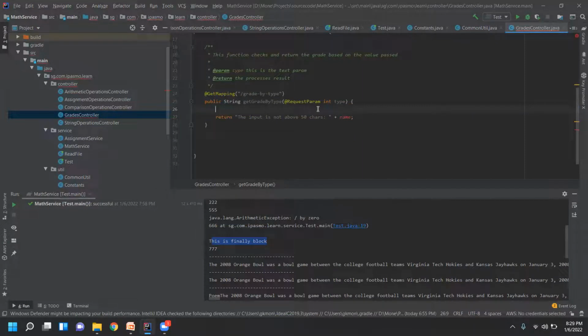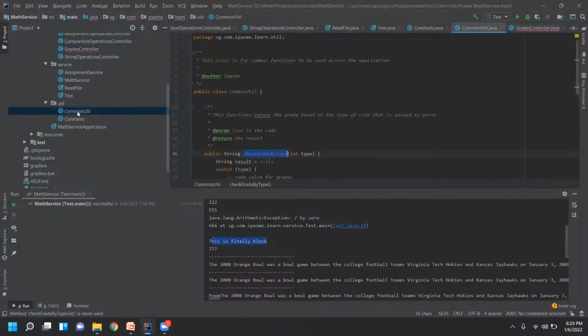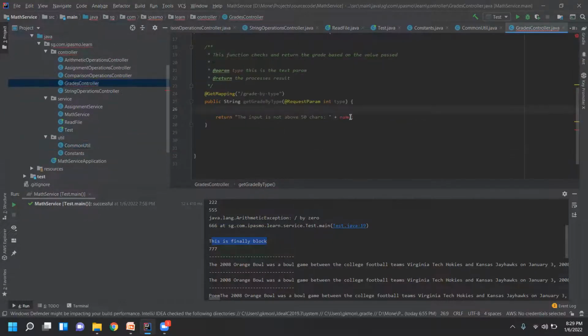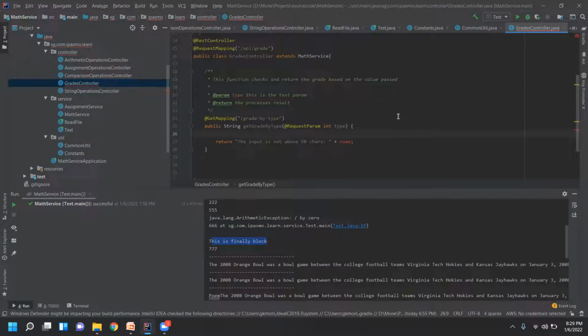So let's call that function. This is a common function, right? A common util function. So we have to call this common util inside this grades controller. How can we call? Can anybody say? With the class name dot the method.